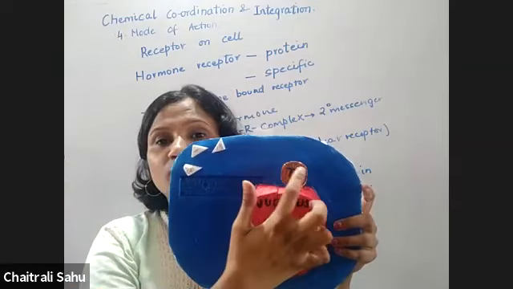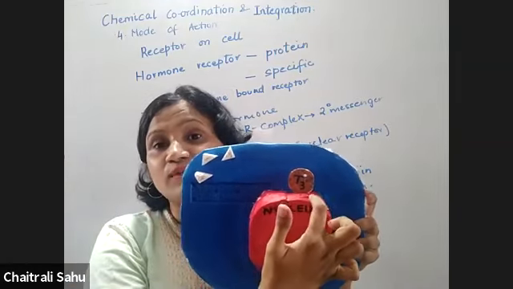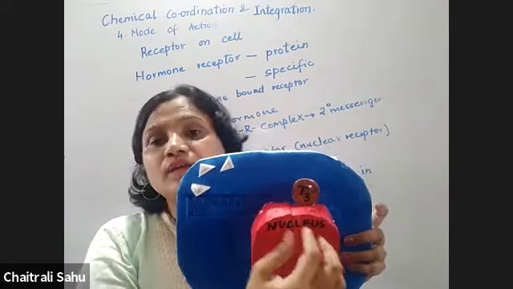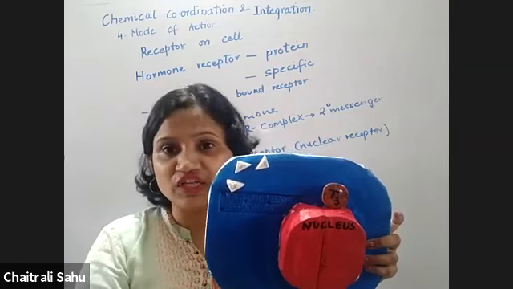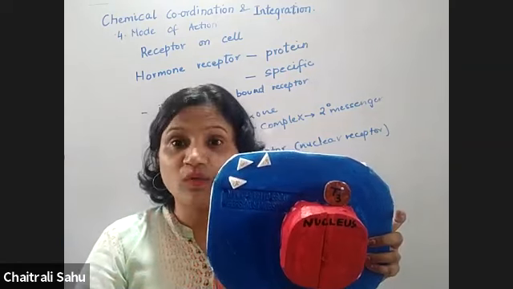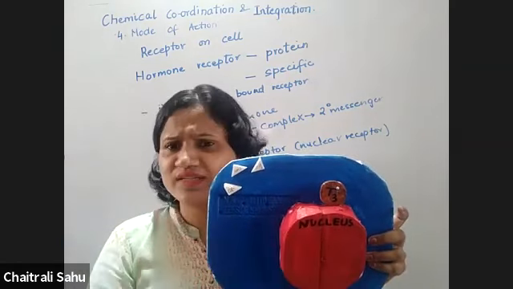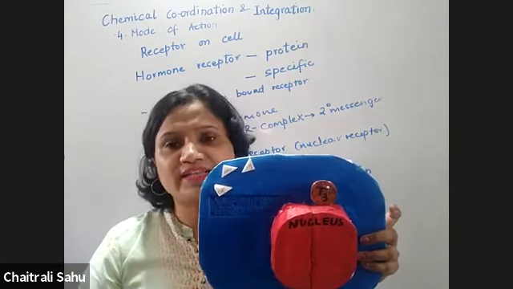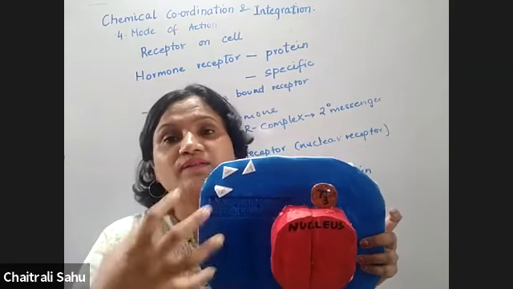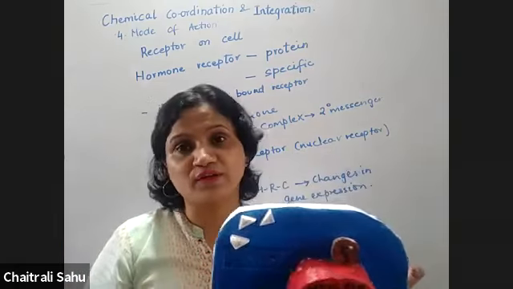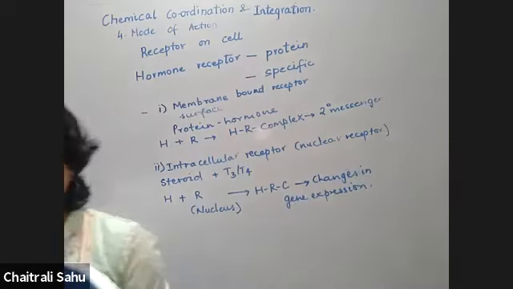Now, once the hormone receptor complex is formed, then inside the nucleus, we know there is DNA and there are genes. फिर वो gene expression bring out करेगा, and after the gene expression is done, according to whatever gene was expressed, the metabolic function, physiological function will follow. So this is with T3.